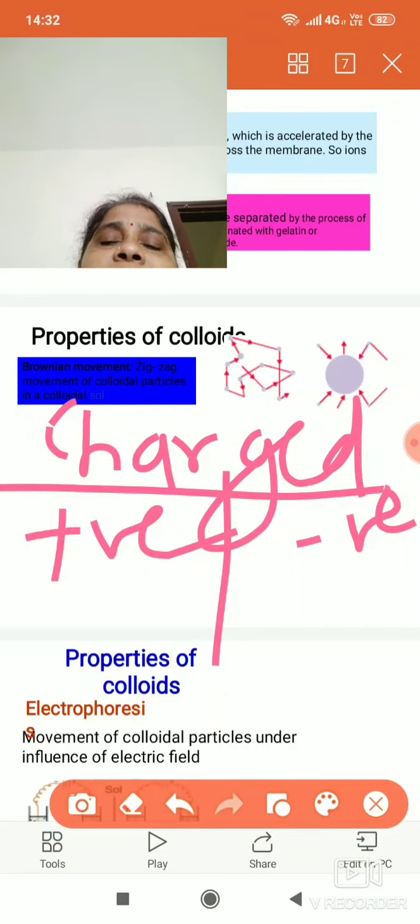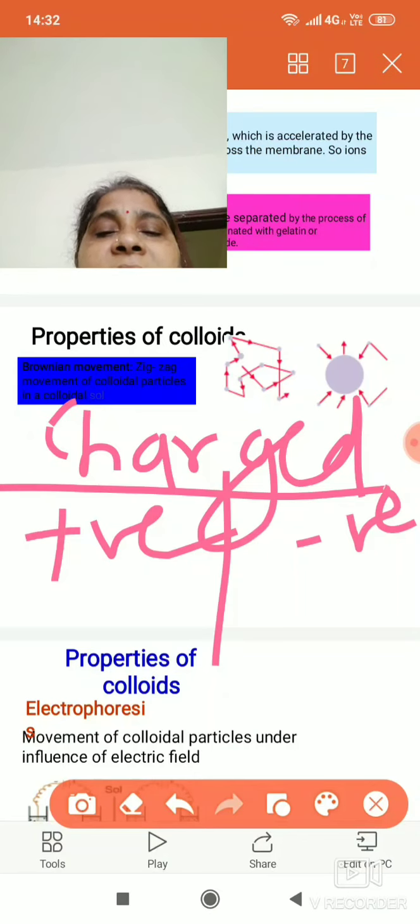Other than hydrated salts, hemoglobin, blood, is also positive. If we talk about the negative ones, all the metallic salts are negative in nature. Metallic means gold salt, silver salt, and all the sulfide salts are also negative in nature. And organic substances like starch, gum, gelatin, glue are all negative in nature.